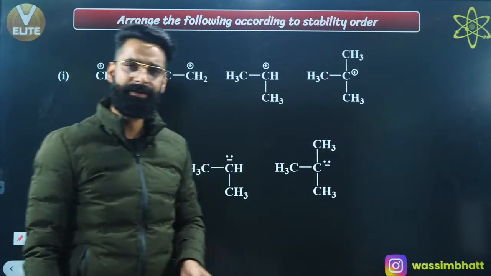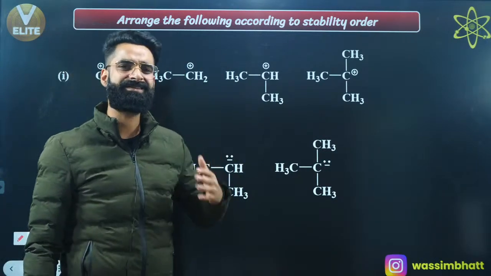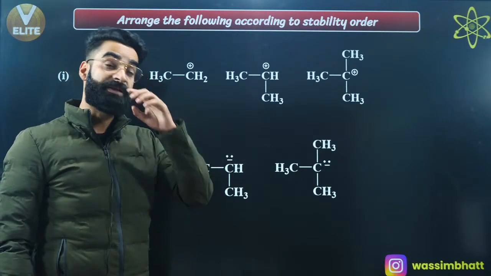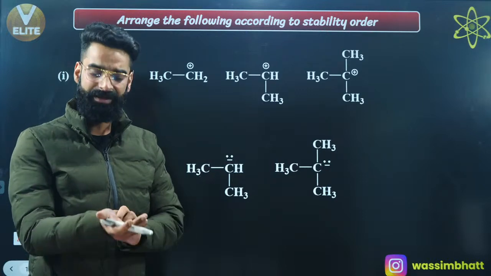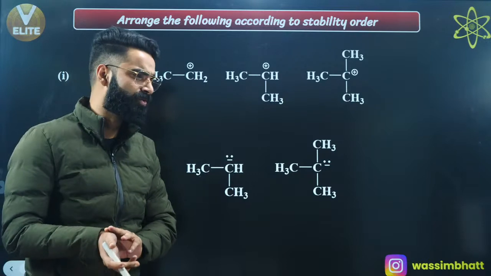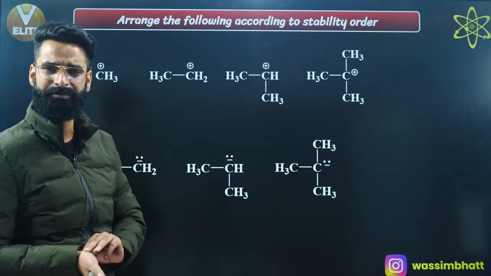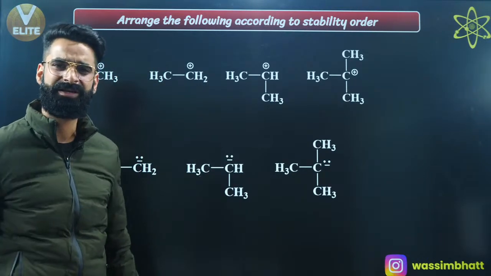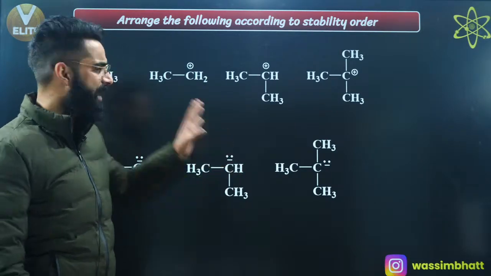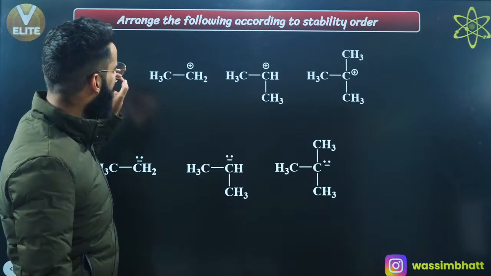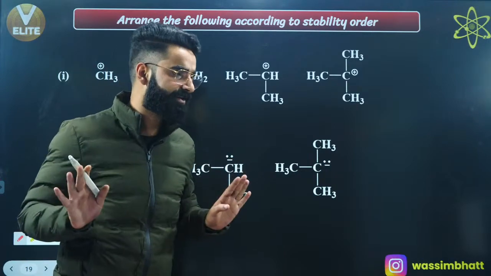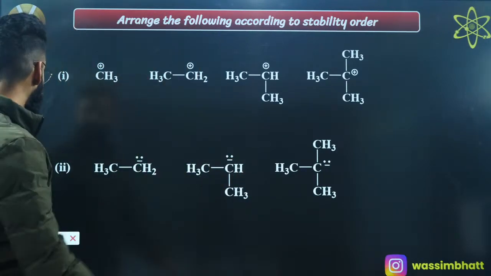Not here. Okay, the stability of carbocations is discussed in many ways by means of hyperconjugation, right? Plus H effect, plus hyperconjugation increases the stability of the carbocation. Even resonance increases the stability of the carbocation. Plus inductive effect is also going to increase the stability of the carbocation. But right here, I'm not going to talk about hyperconjugation, resonance, mesomeric or any other effect. I'm right now talking about inductive effect, and I want you guys to arrange them on the basis of their stability order on the basis of inductive effect, not on the basis of any other effect, right? Have a look how these sort of questions are to be solved, okay?